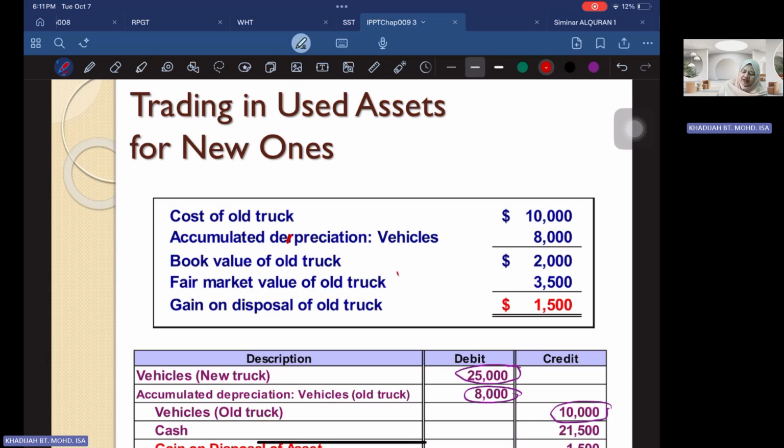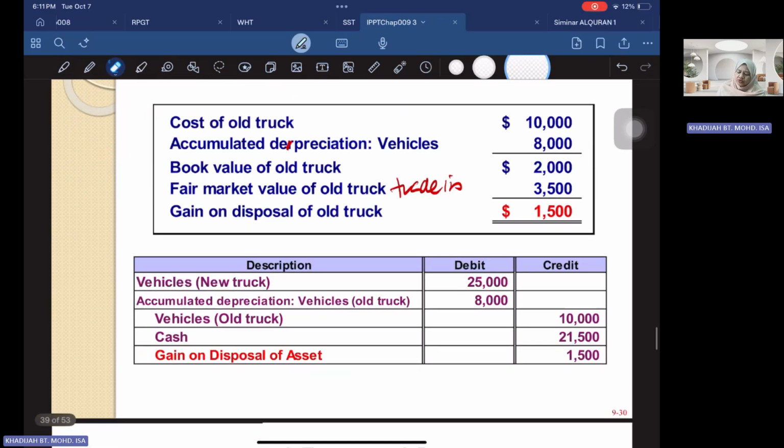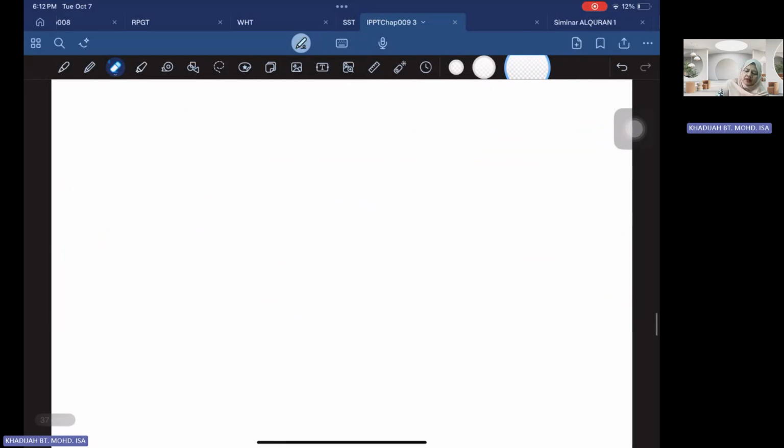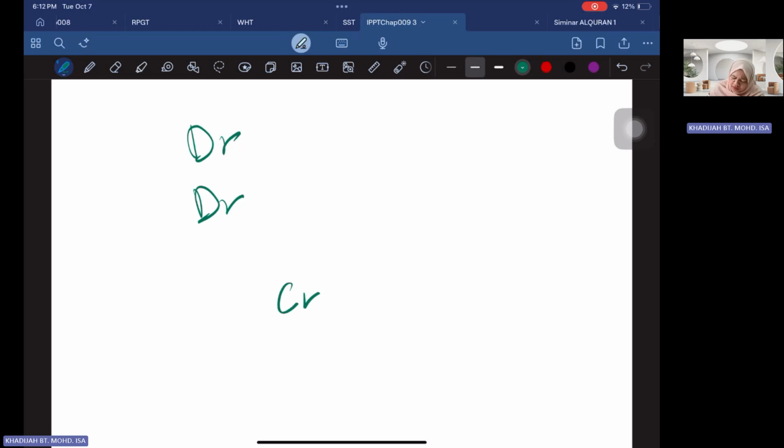The fair market value is the trade-in value, which is 3,500. So you have a gain on disposal of the old truck of 1,500. But how can you reflect this? If I were to write this down, I would see it like this. I will have two entries for my debit, and I will also have my credit side here.